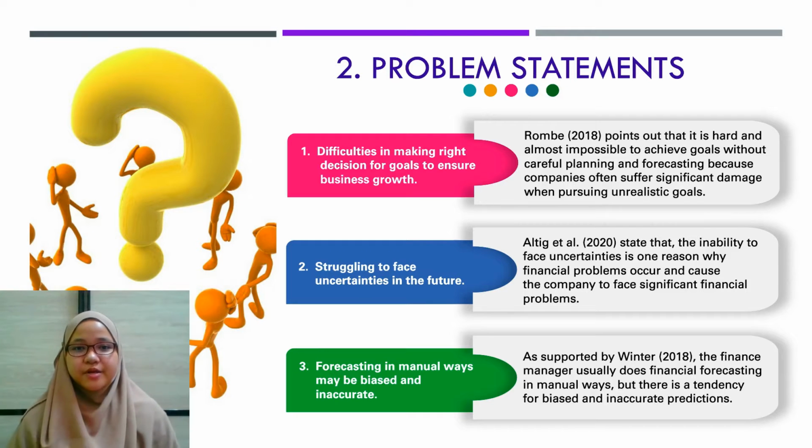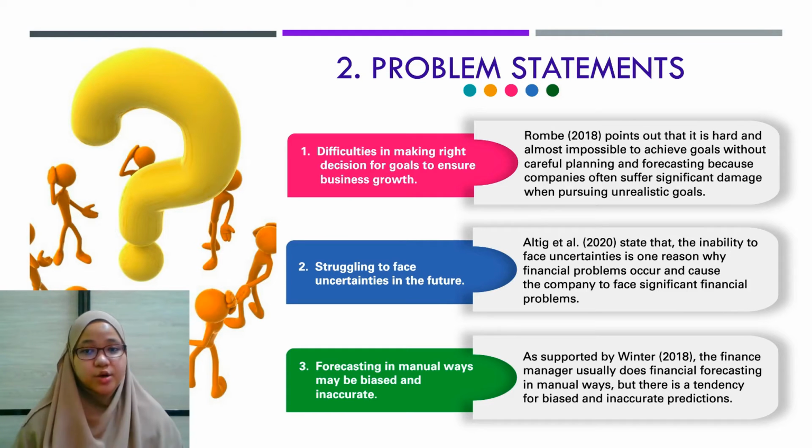Problem statement. First, difficulties in making the right decisions for goals to ensure business growth. Rombe 2018 points out that it is hard and almost impossible to achieve goals without careful planning and forecasting because companies often suffer significant damage when pursuing unrealistic goals. Second, struggling to face uncertainties in the future. Article 2020 states that the inability to face uncertainty is one reason why financial problems occur and cause the company to face significant damage.